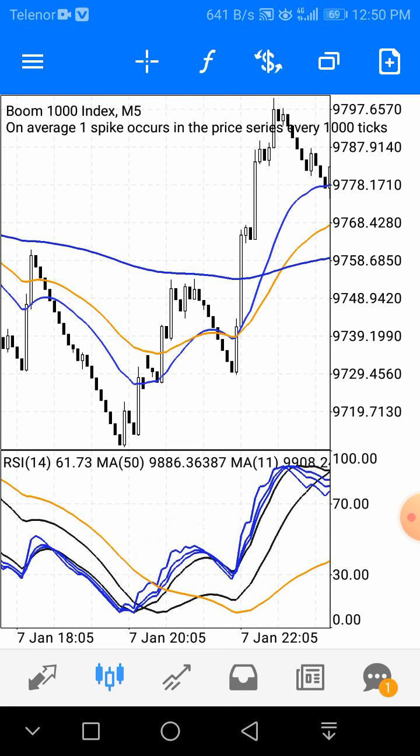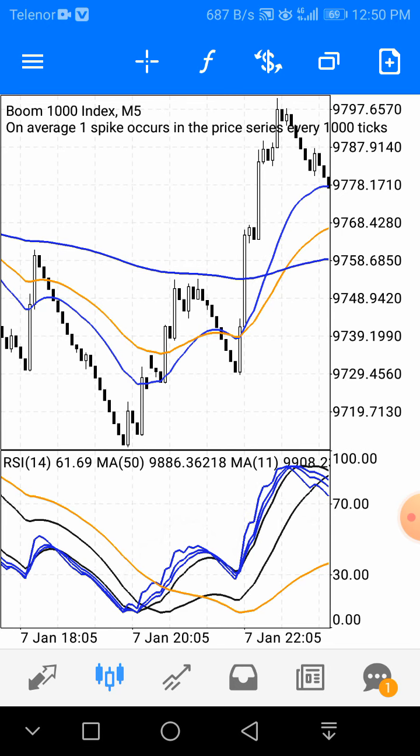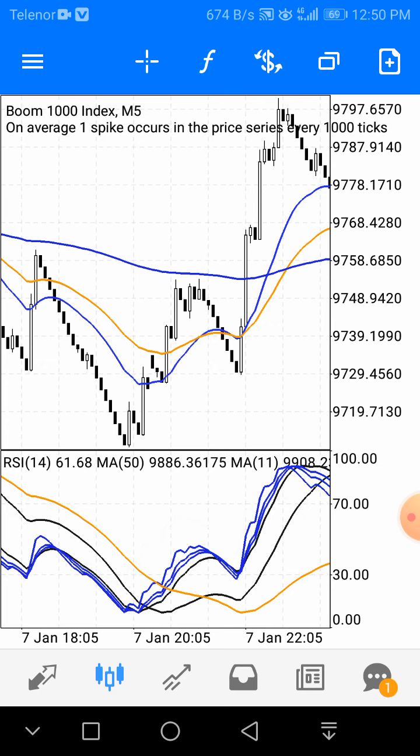Moving averages always give us a way to see where the market will go. So we need to understand the market with the moving average. This is so simple and easy.